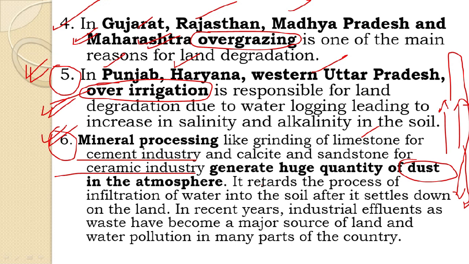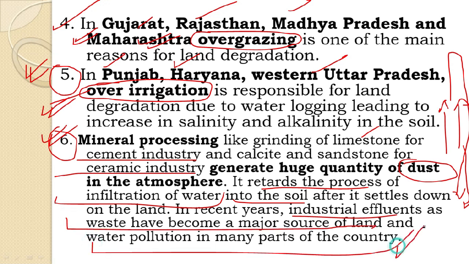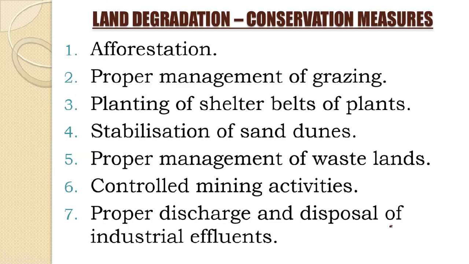So what happens when it gets settled on the land, the surface of the earth? It actually retards the process of infiltration of water into the soil after it settles on the land, we have seen, and industrial effluents such as waste have become a major source of land and water pollution in many parts of the country. So this is how it actually affects the land, by affecting the process of infiltration.